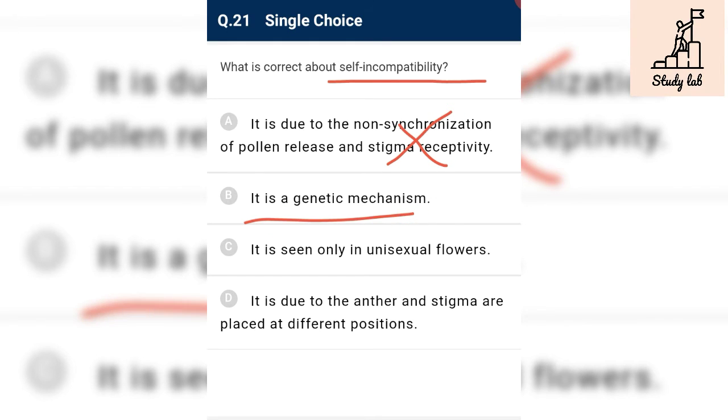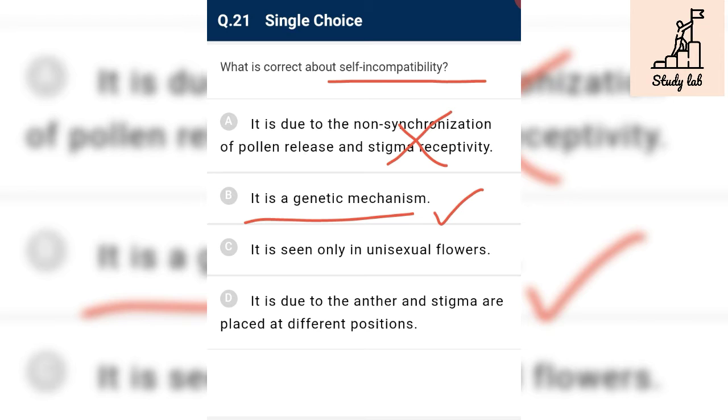It is a genetic mechanism. Yes, self-incompatibility means destroying the self one to increase heterozygosity or to promote variation. So it is the correct answer.